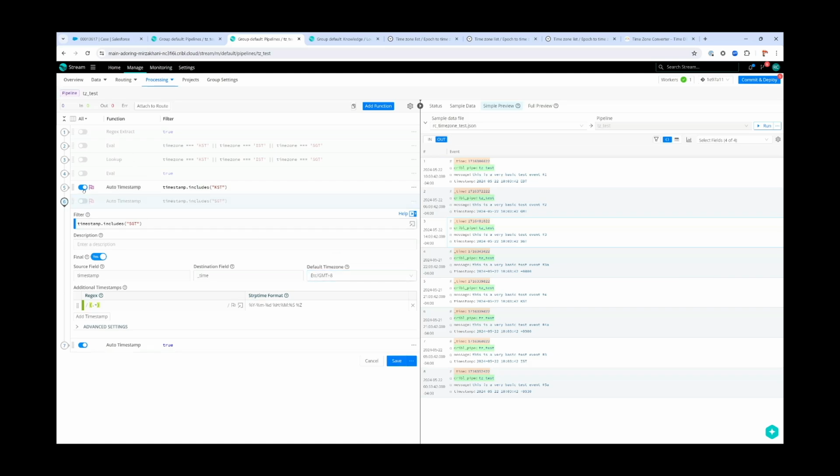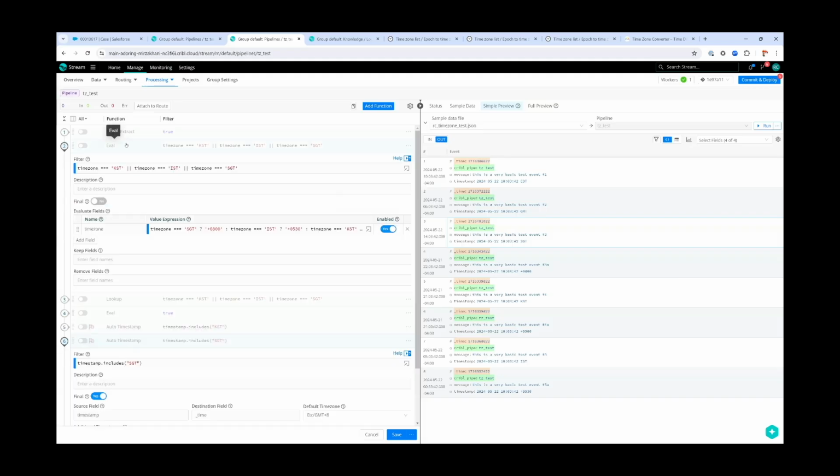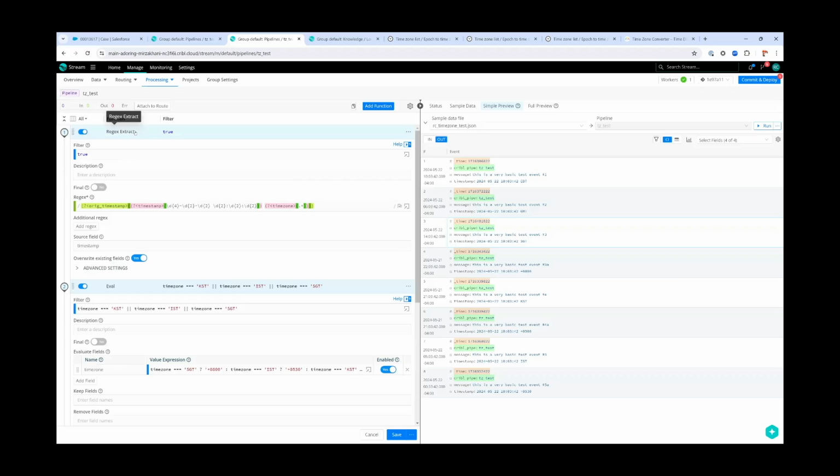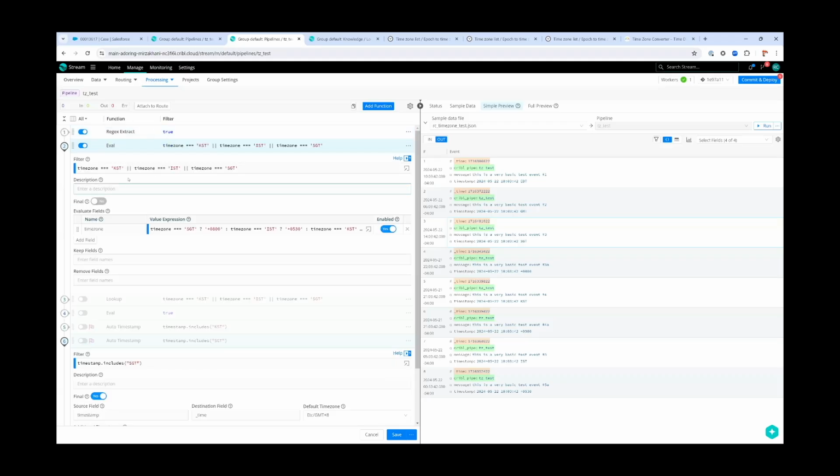So instead of using those, the next option here was an eval with a regex extract. The regex extract here will capture the original timestamp, the whole value, and then pulls out the actual timestamp versus the time zone as two separate fields. So pretty straightforward. You would just need to adjust this for any format for different timestamps than what my test shows here. The eval function is pretty straightforward as well.